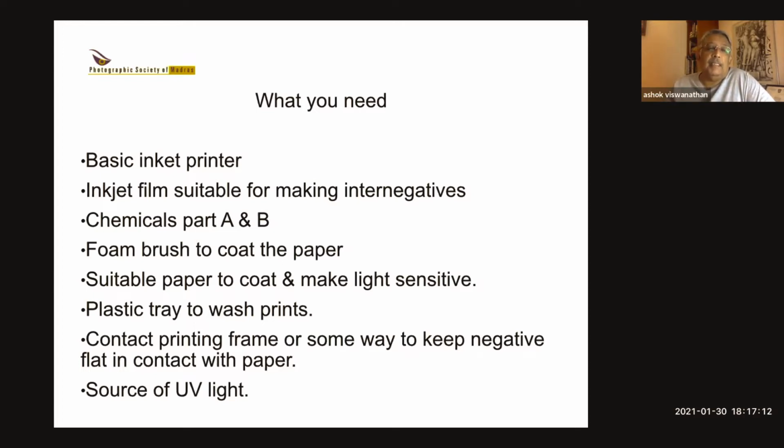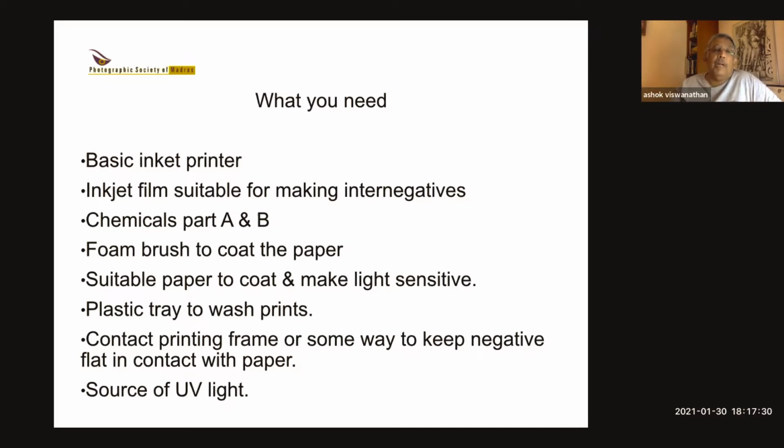And there are 2 chemicals that you have to mix, part A and part B. You need to keep them separate and only mix them when you need them because they only stay good for about an hour or so. These chemicals can be dangerous if you're not careful, but under normal circumstances, they're perfectly safe.